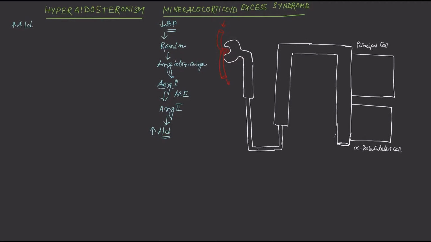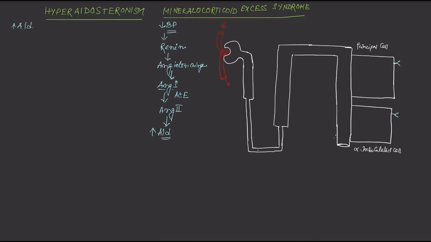Now what are the target cells of that aldosterone? The main target cell of aldosterone is the principal cell of the collecting duct of the renal tubules. Whenever there is excess aldosterone, it will bind with its receptor which is located at the basal side of that principal cell. It increases the number of transporters, the ENaC, that is the epithelial sodium channel, over the luminal side of this principal cell, so that sodium ion will now enter inside the cell.